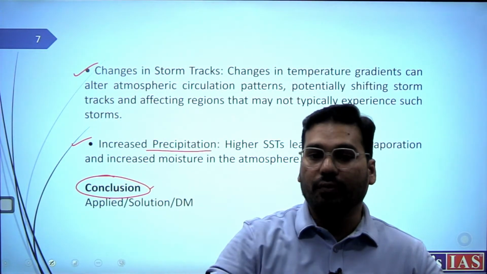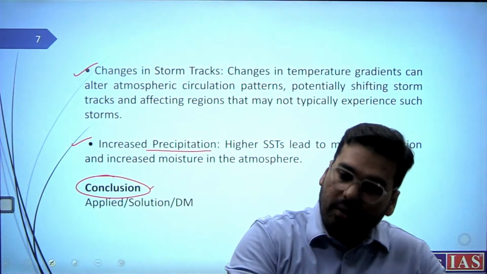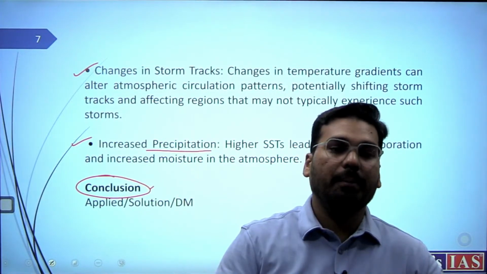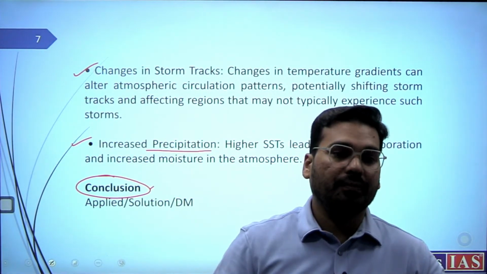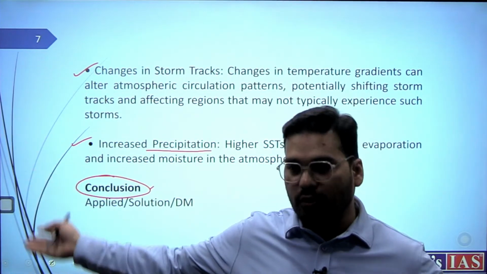So we need to be more focused on managing these cyclones. More focus should be given to pre-disaster management, coastal development, community development and enhancement, mock drills, all those things where we can actually go.